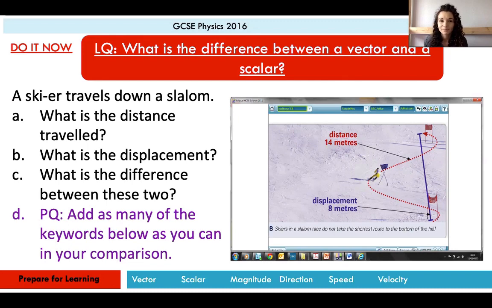Excellent, well done. So looking at this picture, it's got the distance and the displacement labelled. Okay, so the distance is this line here, and the displacement is just here, like from A to B, just a straight line. Okay, we're going to look in a moment at the difference between those two values. So what you can do for that question is just wait a moment until we get to the definitions and see how close your description of what the difference is between those two. All right.